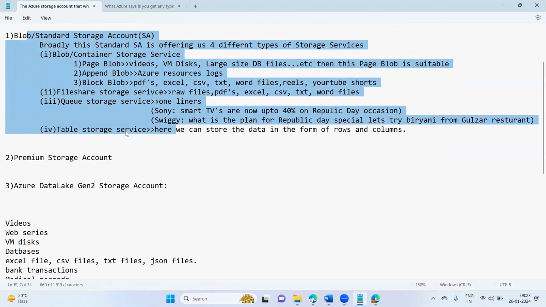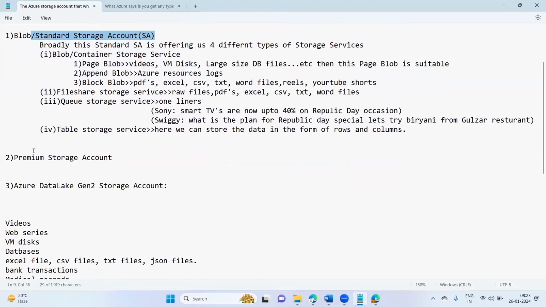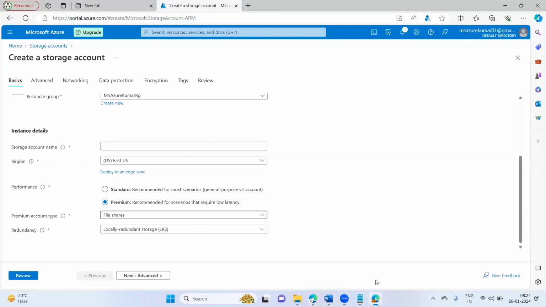This is the point where you can decide which one you want to create, either a standard storage account or a premium storage account. Apart from that, you have a solutions architect in your project. They will let you know and give you all these details, and accordingly, as per the details, you have to create the services in the Azure cloud computing platform.